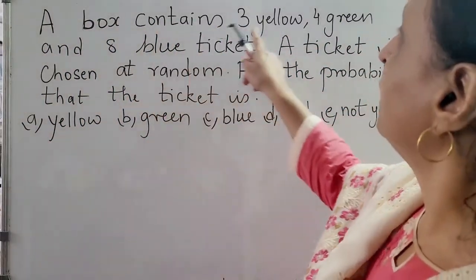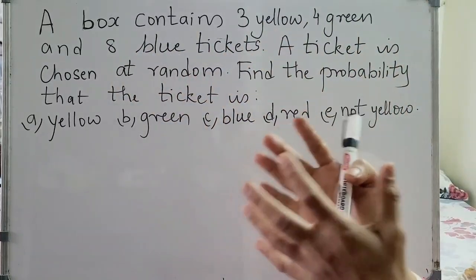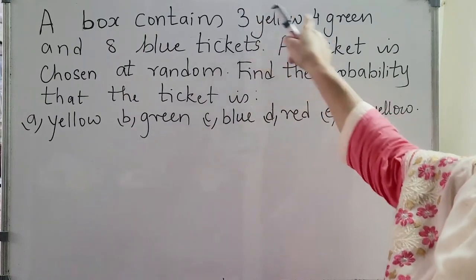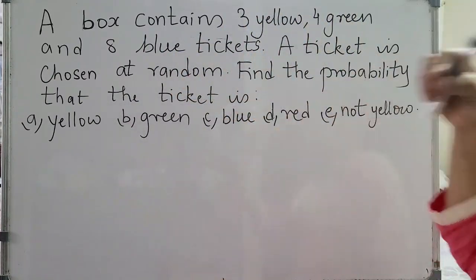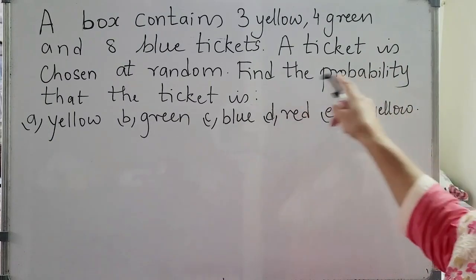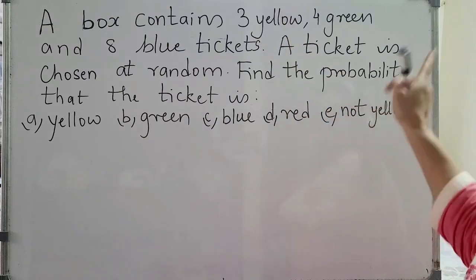Now a box contains 3 yellow, 4 green and 8 blue tickets. In a box there are 3 colored tickets: 3 are yellow, 4 are green, 8 blue tickets. A ticket is chosen at random. Find the probability that the ticket is yellow, green, blue, red, not yellow.